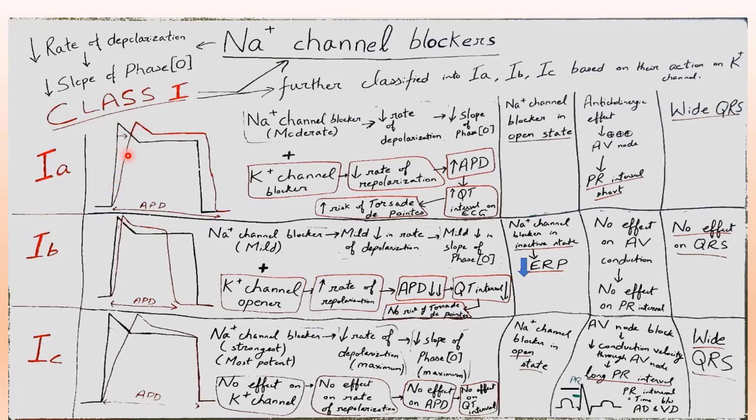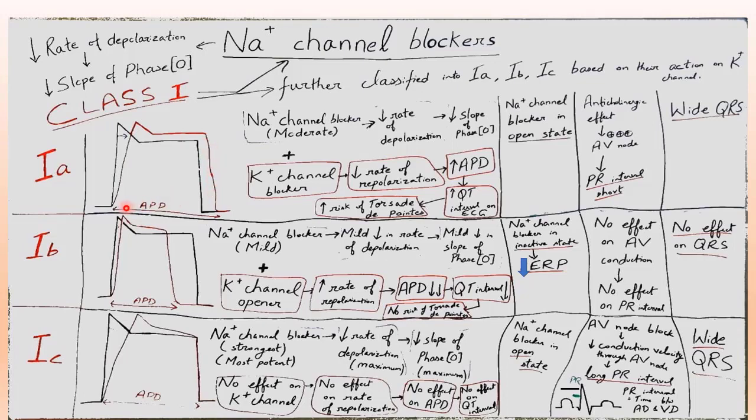Because sodium channels are blocked, there is moderate blockage of sodium channel. Now here, potassium channel blockers. So potassium channels are blocked, so the rate of repolarization is decreased.